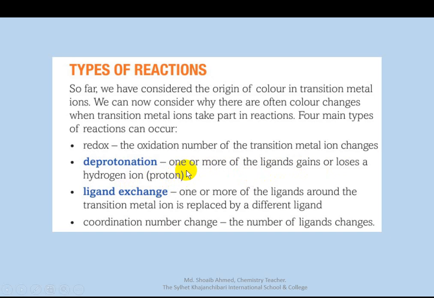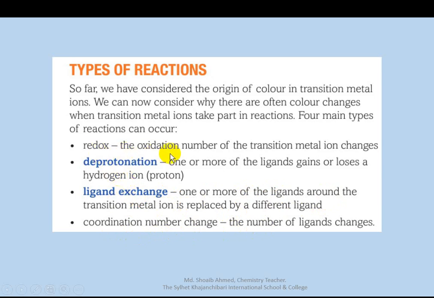In a deprotonation reaction, ligands gain or lose hydrogen ions. In a ligand exchange reaction, one or more of the ligands around the transition metal ion is replaced by different ligands. Coordination number change means the number of ligands changes. So there are 4 types of reaction occurring in complex ions.